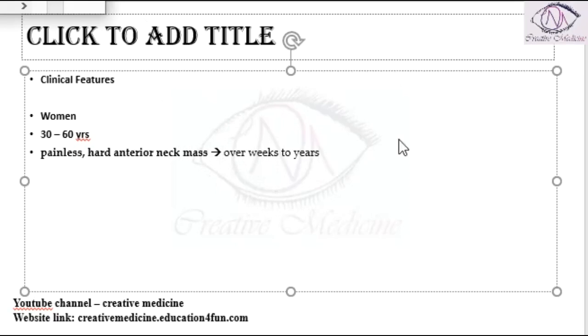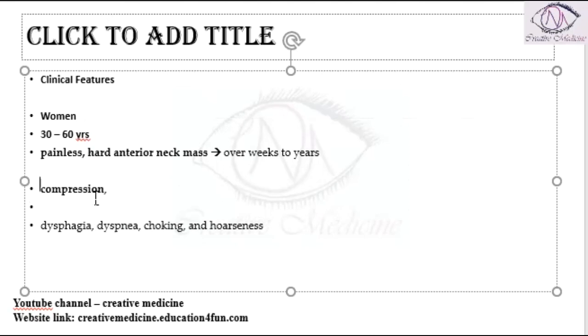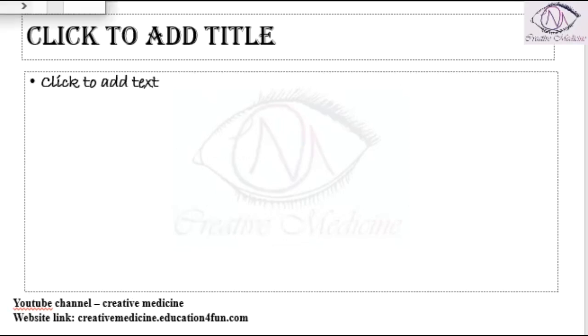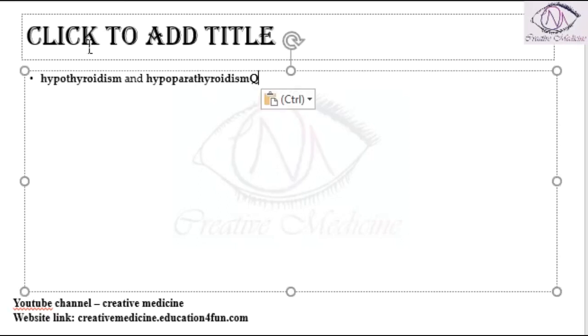It compresses the esophagus, causing dysphagia. If it compresses the trachea, it causes dyspnea and choking, and it can also cause hoarseness of voice. Because the gland is replaced by fibrous tissue, symptoms of hypothyroidism are seen. Symptoms of hypoparathyroidism are also seen in the patients.